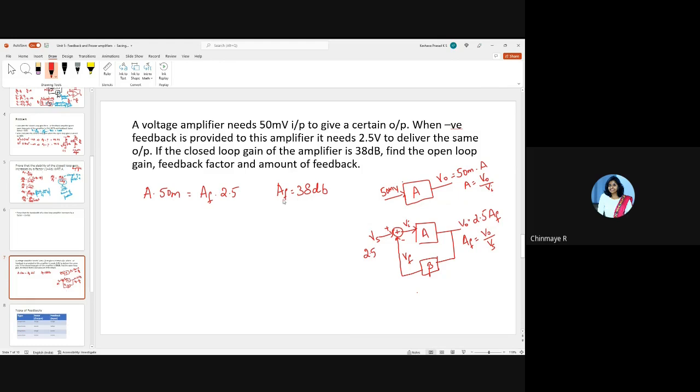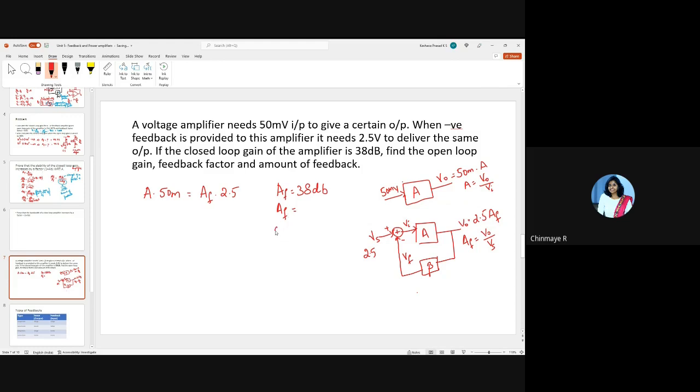So you should convert this AF to volt per volt and then only substitute. So how much do you get AF equal to in terms of volt per volt? How do you convert dB to volt per volt?